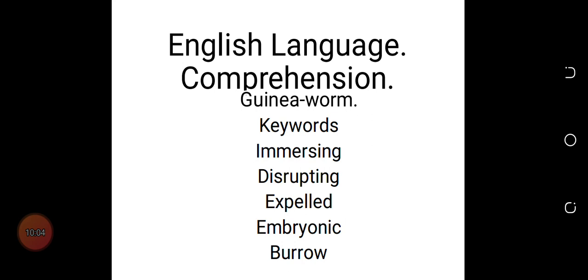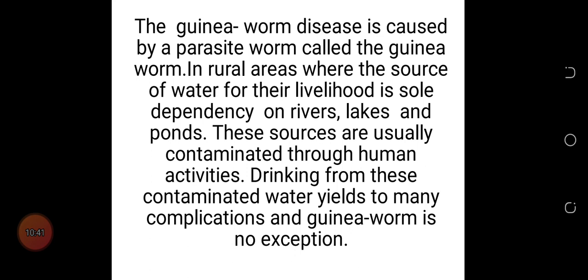All right. So this is the passage that has been read. And so through the passage we have been taken through the causes, how this guinea worm grows in the human body. And interestingly, the human body is its main host. That is where it is able to increase, to multiply. And we have been given some measures to take so that we do not fall victim to this disease. All right, a summary of what the passage is about.